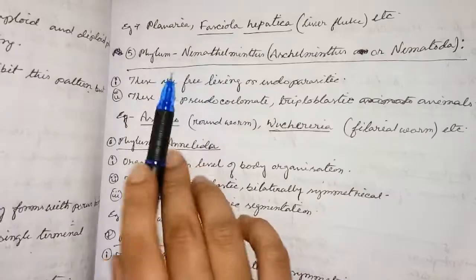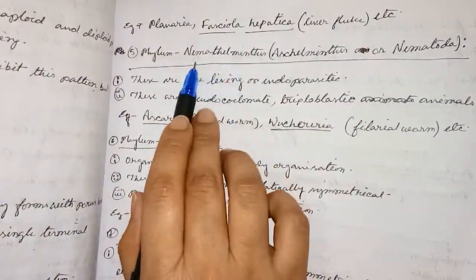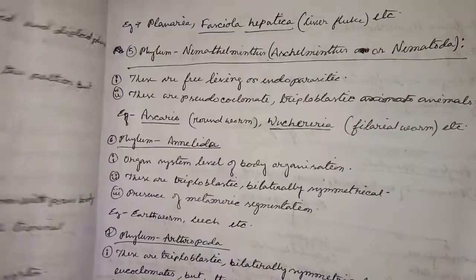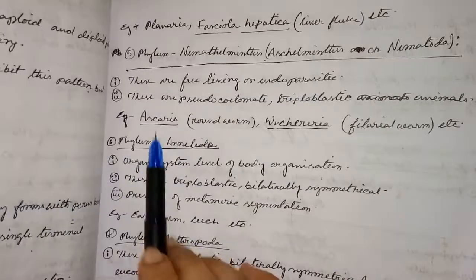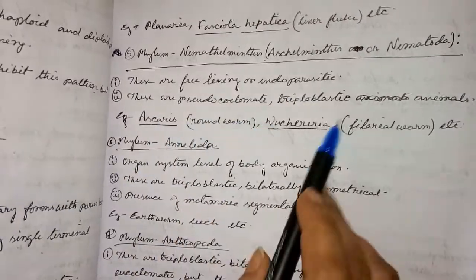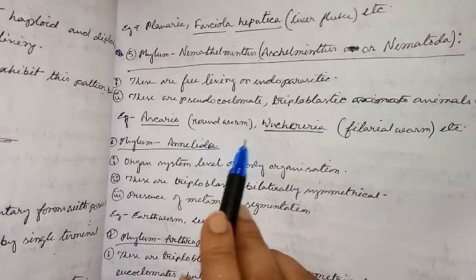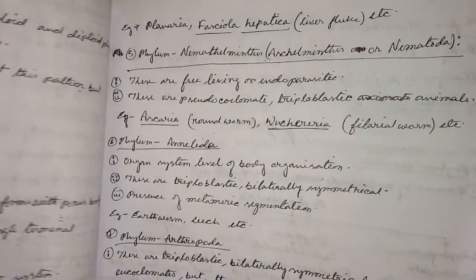Now the next phylum is Nemathelminthes or Aschelminthes or Nematoda. These are free living or endoparasitic. These are pseudocoelomate, triploblastic animals. Example: Ascaris lumbricoides, that means roundworm, Wuchereria bancrofti, which means filaria worm, etc.